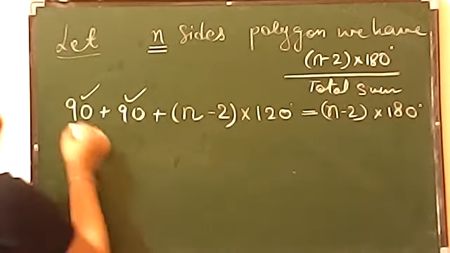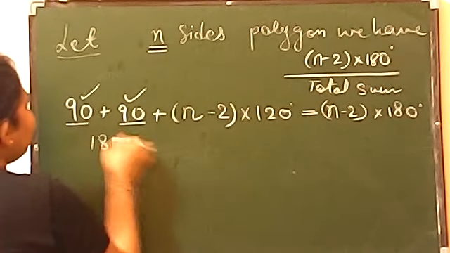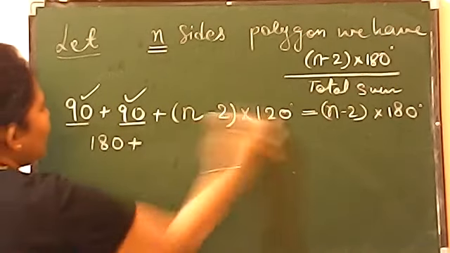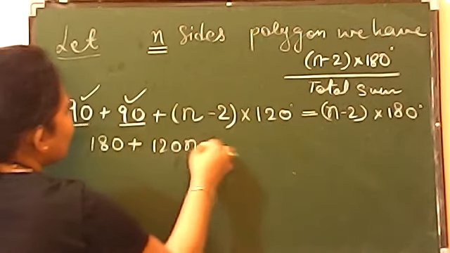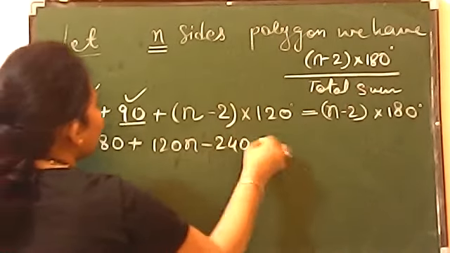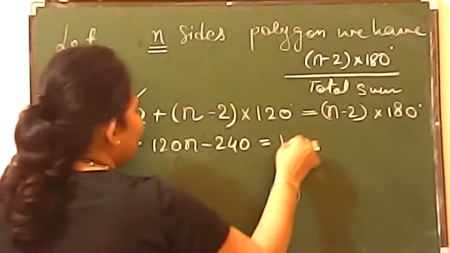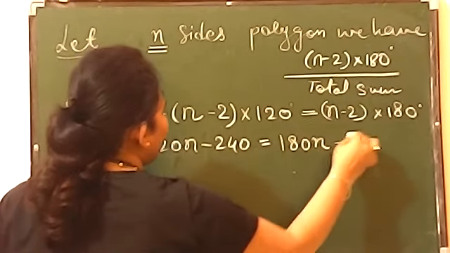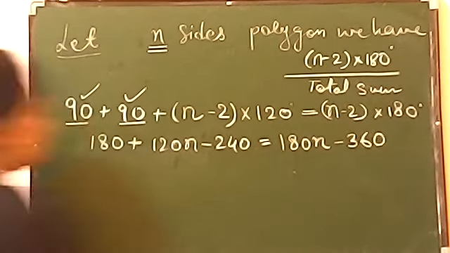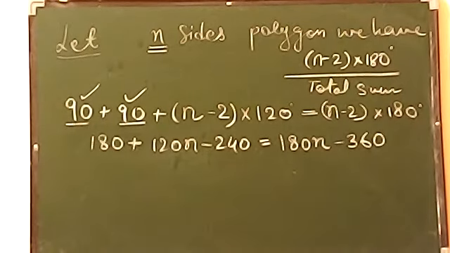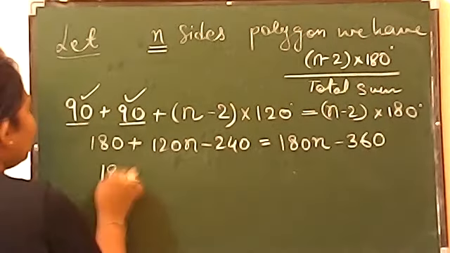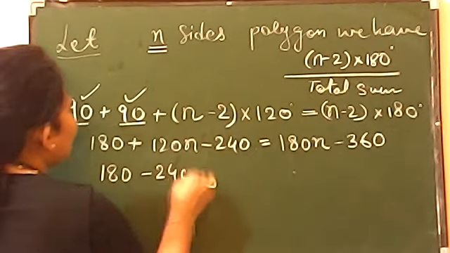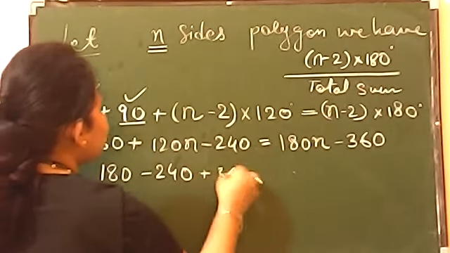Now let us put this. 90 and 90 added together will give you 180. Now let us use the distributive property and open it. 120n minus 240 equals, when you multiply this, 180n minus 360. Now it's a linear equation. Simply solve it by taking n on one side and numbers on the other side. So it will be 180 minus 240 plus 360.